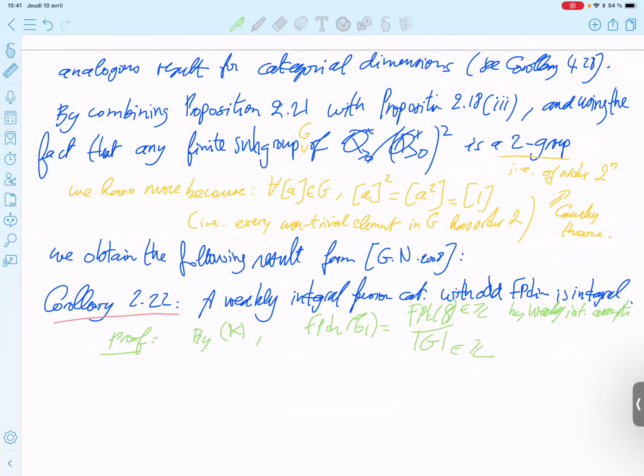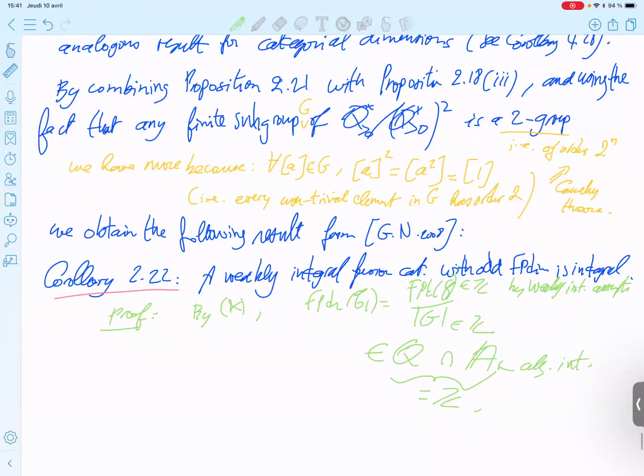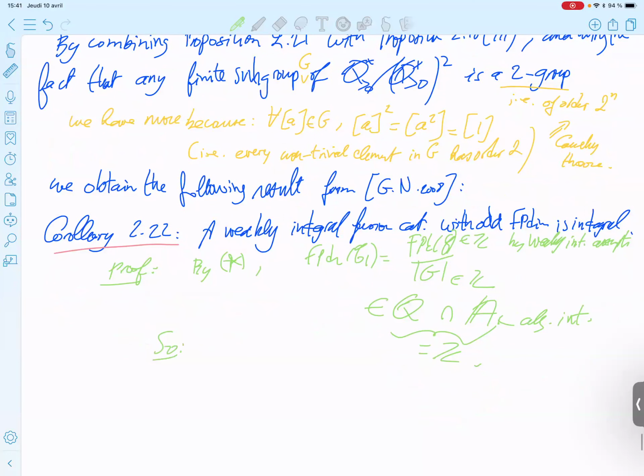This is in the rational intersection algebraic integers, which is equal to the integers. So this is an integer. So that's okay.